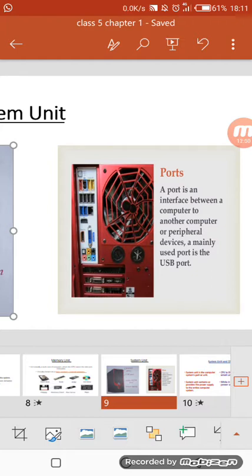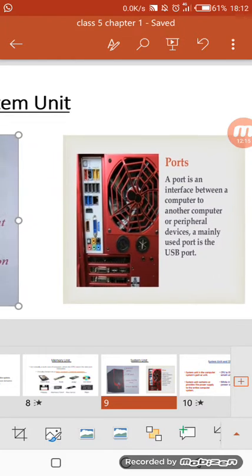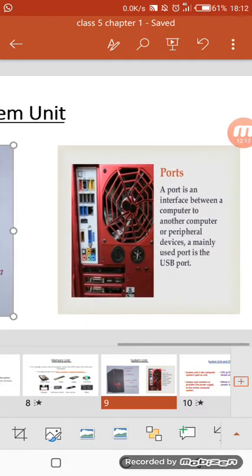There is a space on the back side of our CPU in which we can connect other devices. These sockets or plug-in points are known as ports. See, these sockets. In these sockets we will connect or plug in our devices.